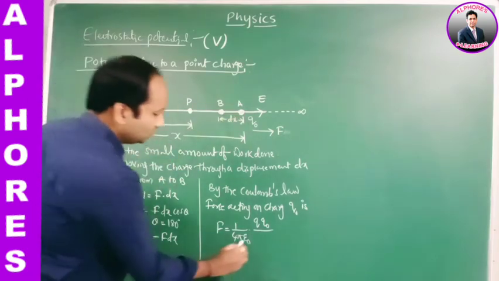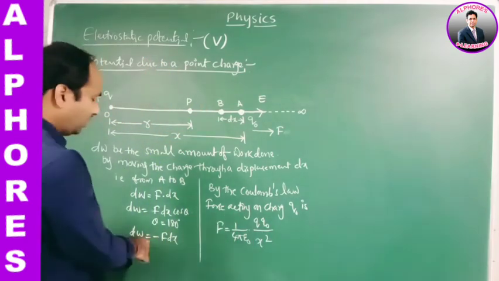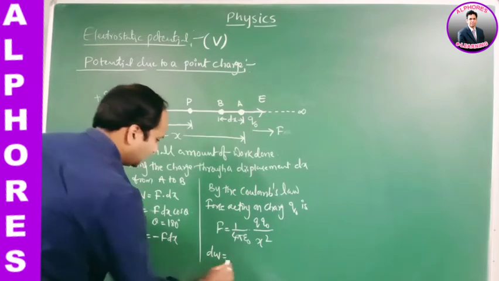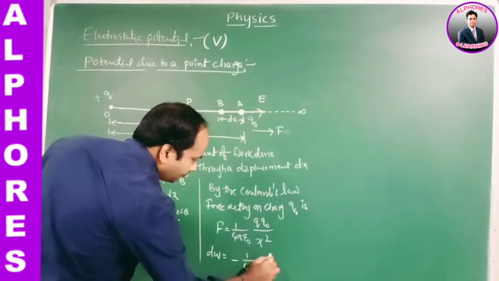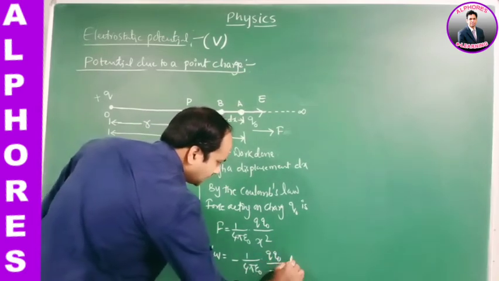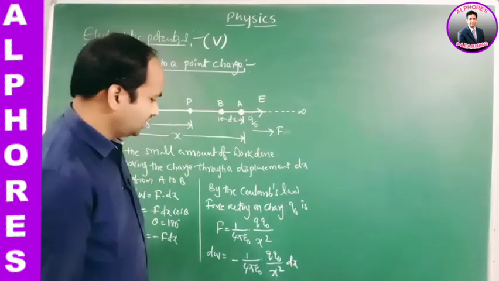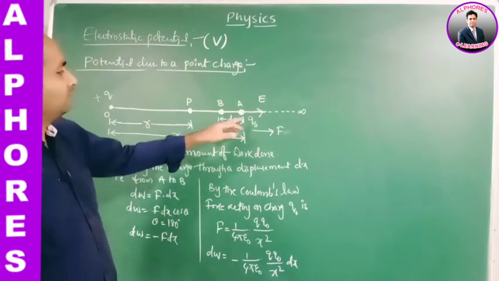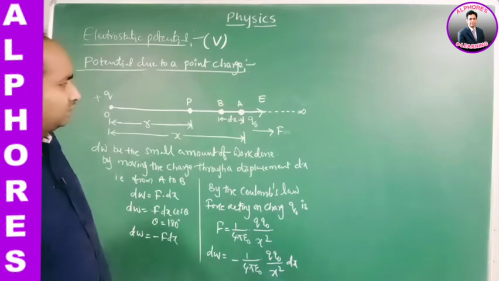X. So F equals 1 by 4 pi epsilon naught Q Q naught by X square. So dW equals minus 1 by 4 pi epsilon naught Q Q naught by X square dx. This is the small amount of work done by moving the charge from A to B through a small displacement.